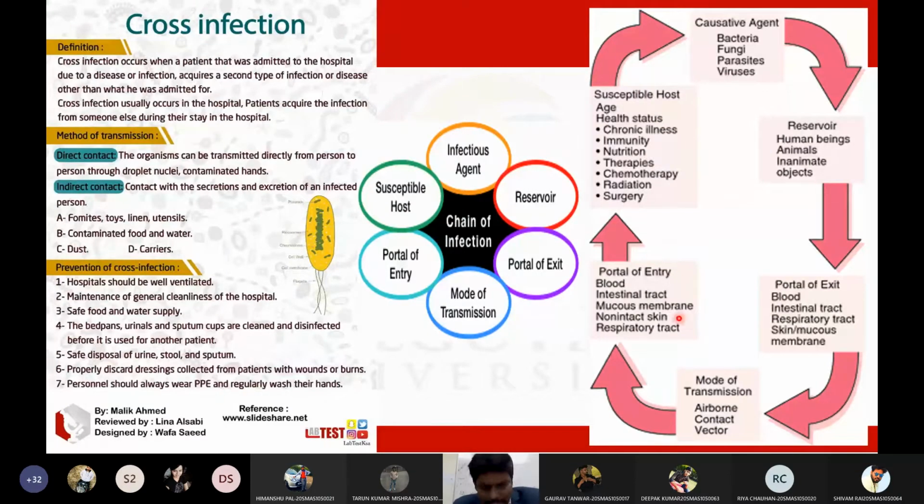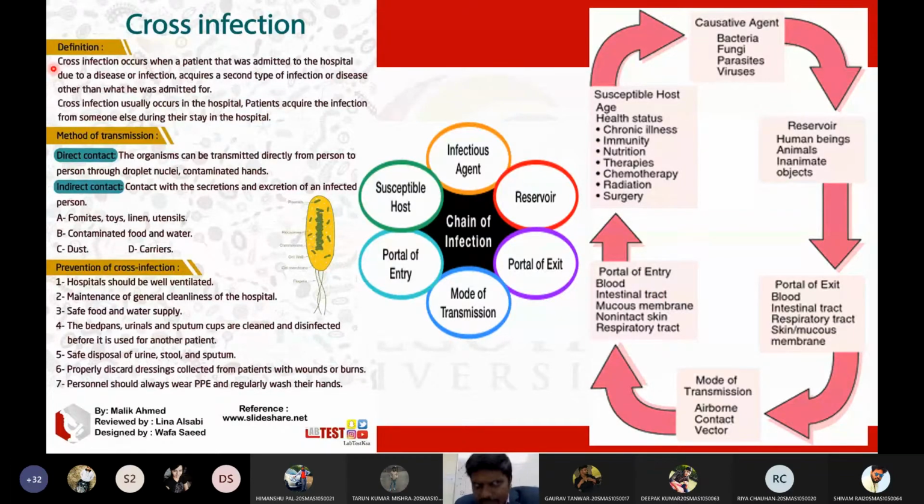Can you write all these parameters if I ask you a question? Students, is this concept clear for everyone? Yes, sir. Okay, good. Very good. So this is called the chain of infection, and these are the examples of each stage of the chain of infection. Then I discussed the mode of transmission. Everything is in this slide, students.